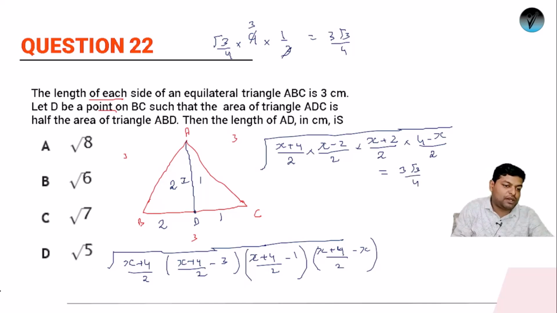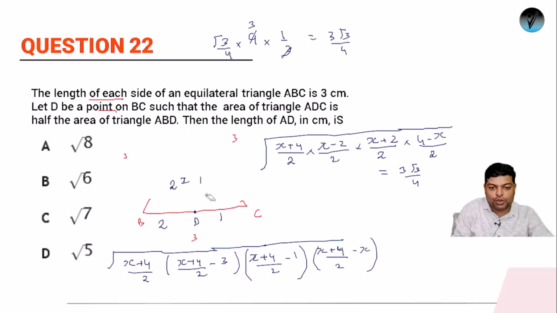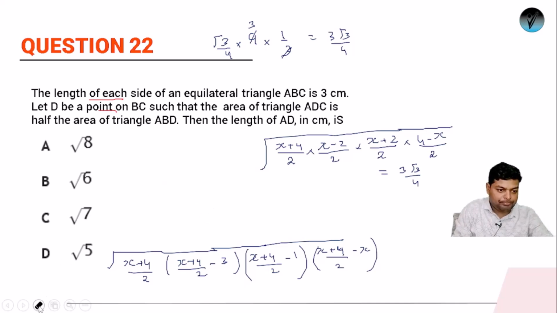Now taking the whole square on both sides, see, this is x minus 2, this is x plus 2, so it will be x square minus 4 by 4 into, this is actually 4 minus x.